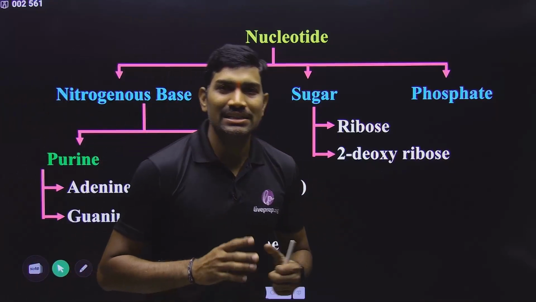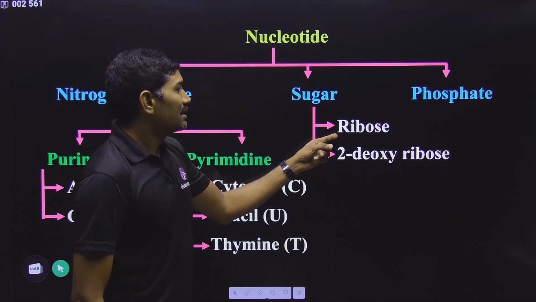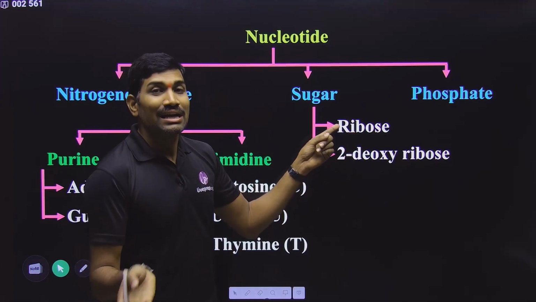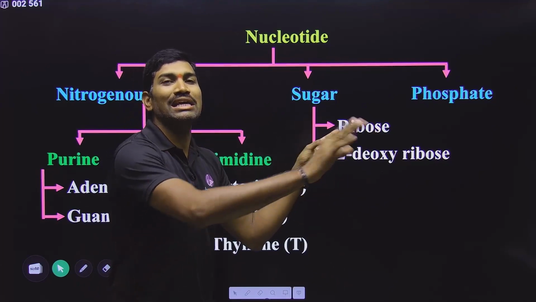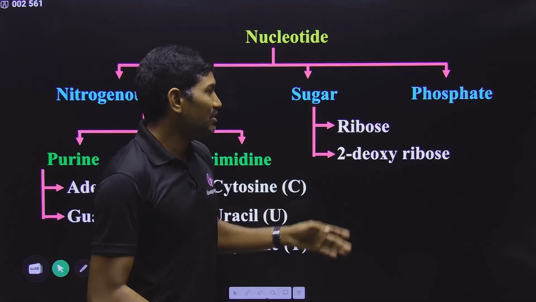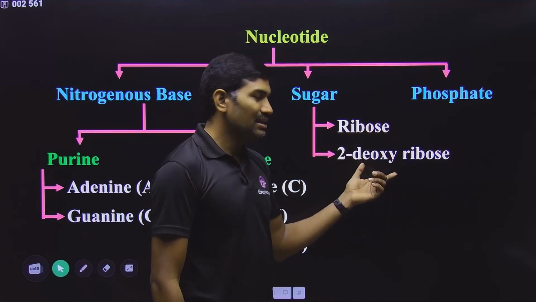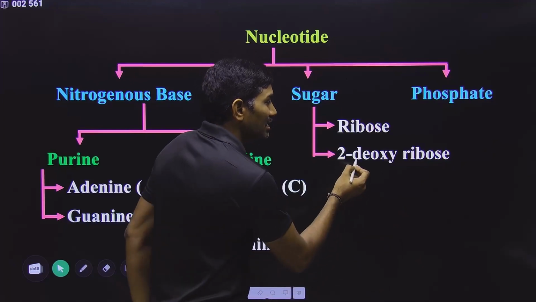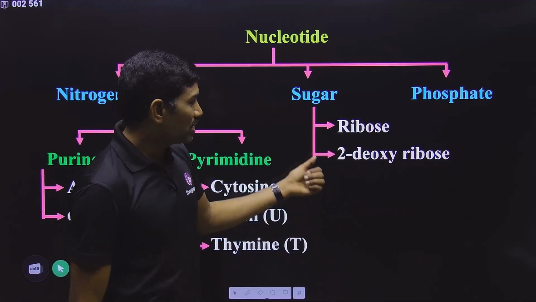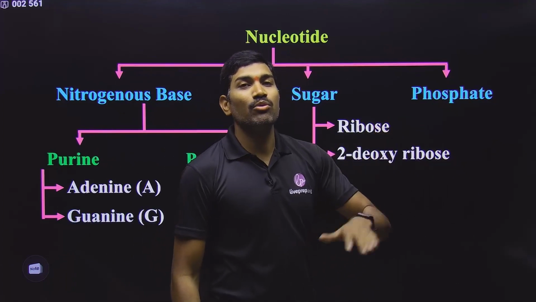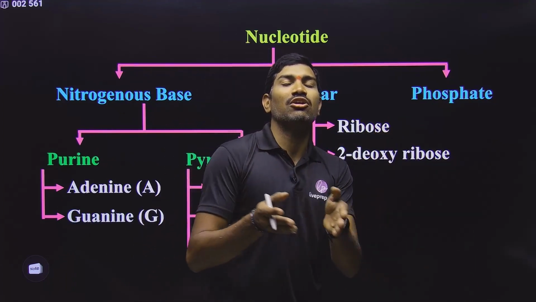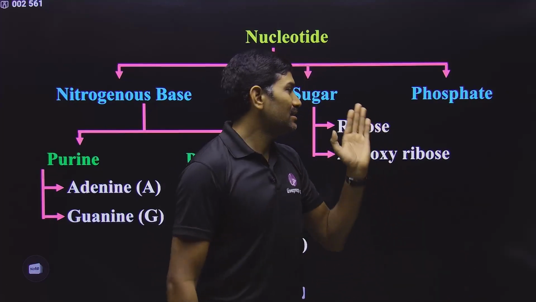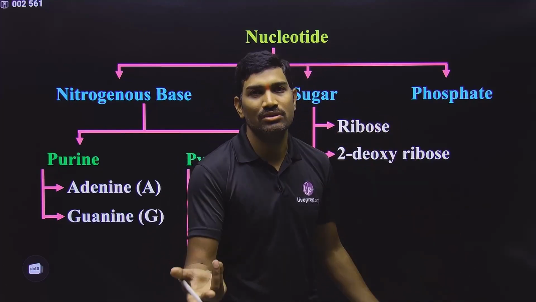Now come to the sugar. Overall in nucleic acids, we are observing 2 types of sugars. Some types of nucleic acids are having ribose sugar. That's why they are called ribose containing nucleic acids, so ribonucleic acid, RNA. RNA is having the sugar called ribose sugar, whereas other types of nucleic acids are having deoxyribose. In specific, the deoxy position is from the second carbon, that's why it is called 2-deoxyribose. So deoxyribose sugar containing, that's why it is DNA, deoxyribonucleic acid. So RNA contains ribose sugar, DNA contains deoxyribose sugar. This is what we are saying.